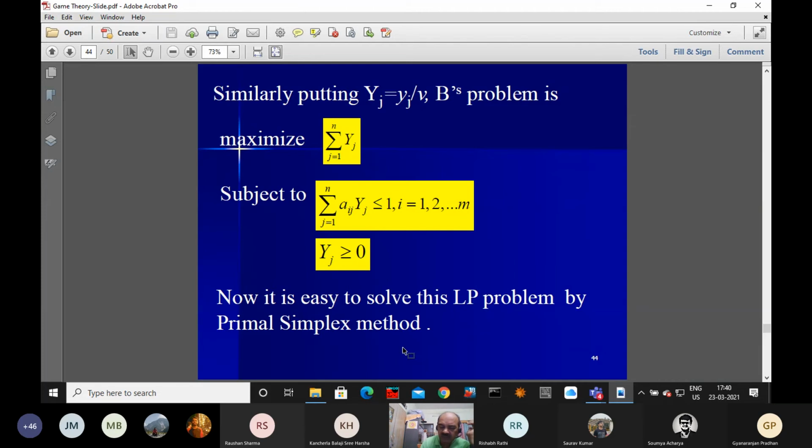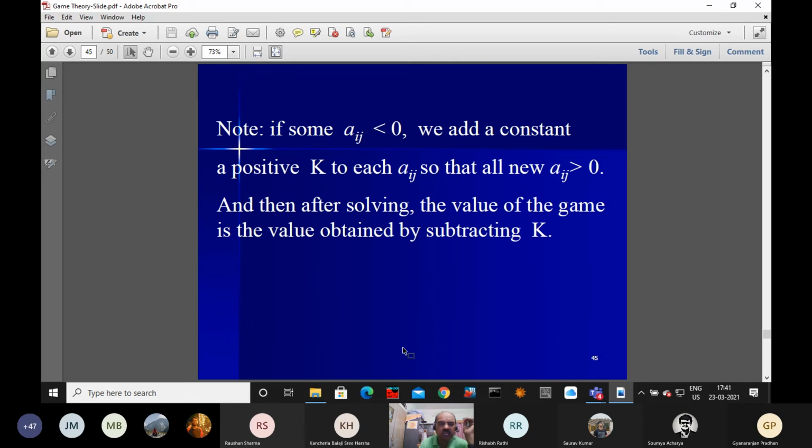If you solve one of the problems, you can find the answer of the other using the complementary slackness principle.